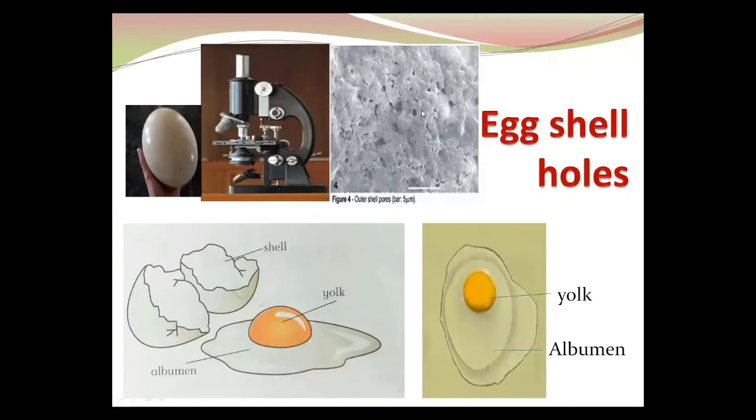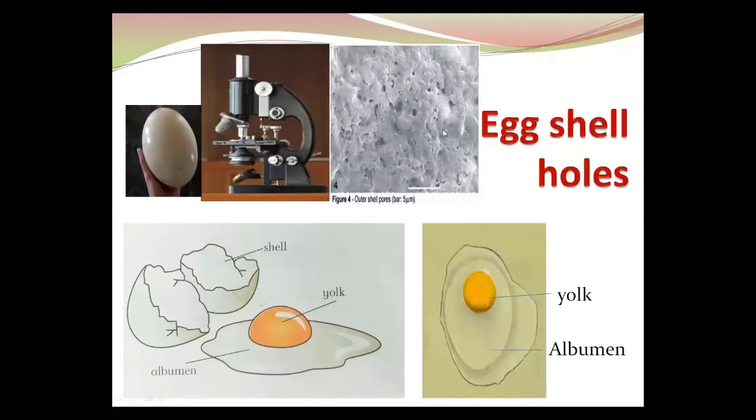In a normal way we cannot see these holes, but with a microscope we can observe so many tiny holes on the surface of the eggshell. These holes are very important because they permit air to easily enter inside an egg.